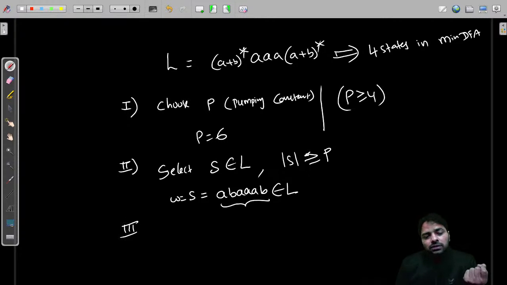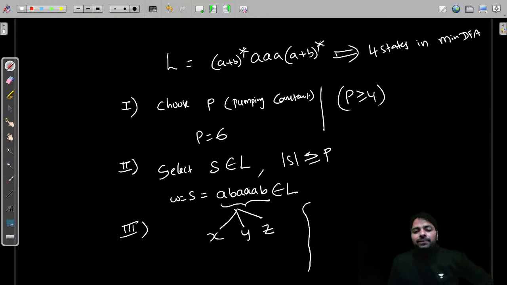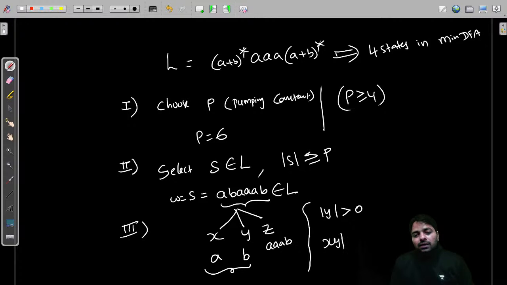Now, third point, you can divide into 3 parts, X, Y, Z, and assume here conditions are applied. The length of Y should be greater than 0, means I just assume something so that it should not fail, guys. So Y, choose carefully, that should prove the language, remember that. For Y and Z I use triple AB, and this I choose A. And this constant, the length of XY, must be less than or equal to P. It means less than or equal to 6. 2 is less than or equal to 6. That's true.